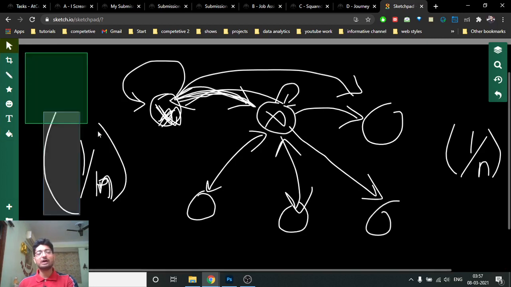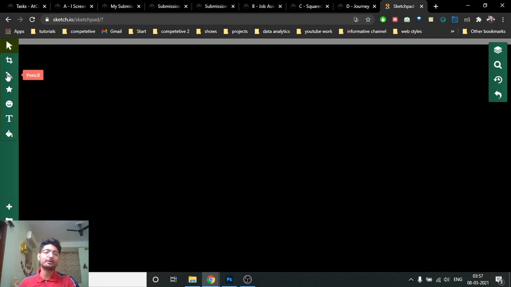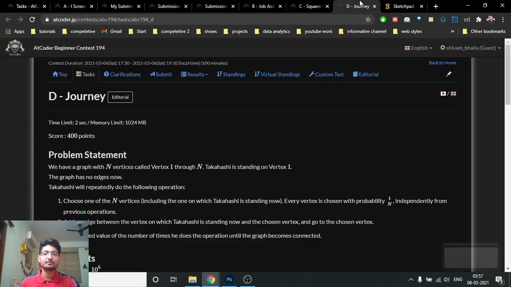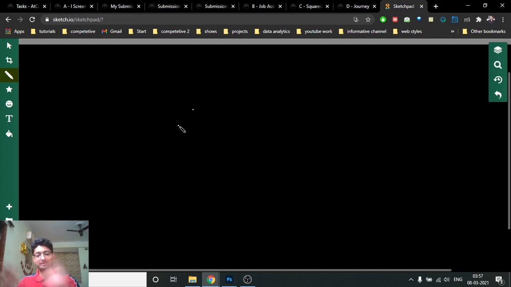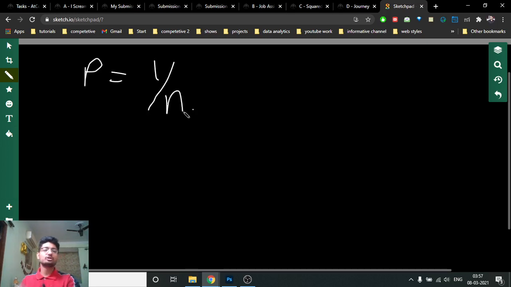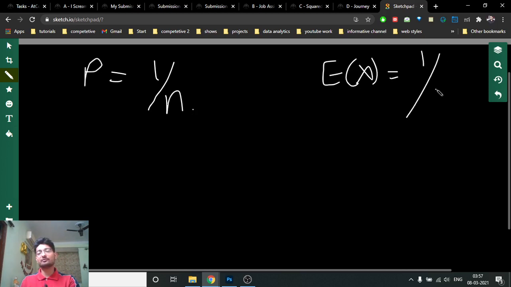So now you just have to output the expected number of times you have to do this operation until the graph becomes connected. Now what is the number of times you'll have to do this? I always see that in expected value problems, because the probability is 1 by n, the expected value of x is generally 1 over the probability. So it's like n.